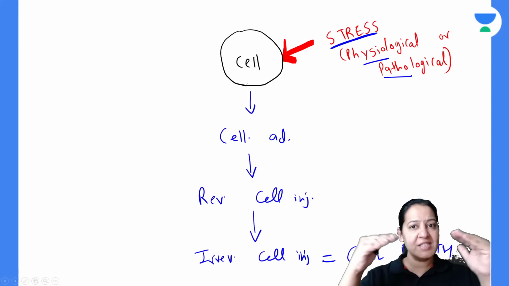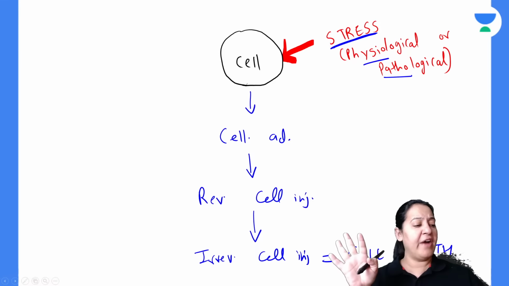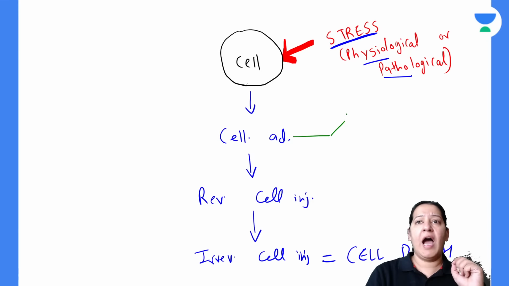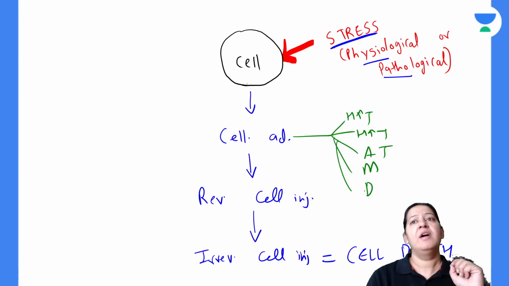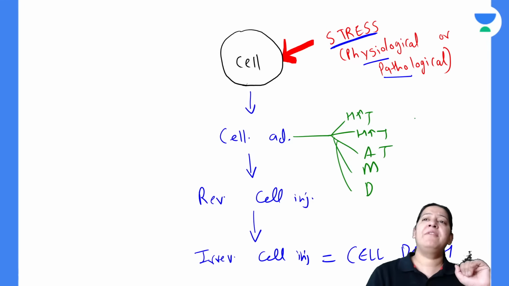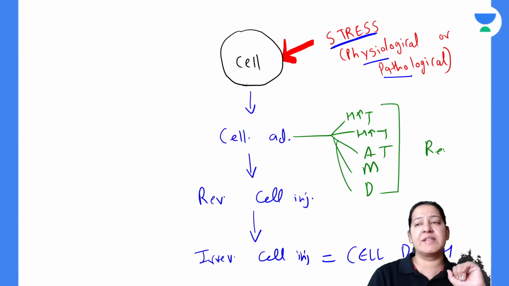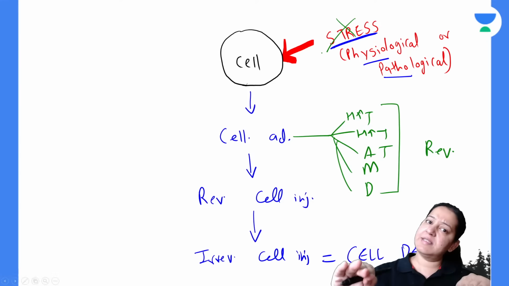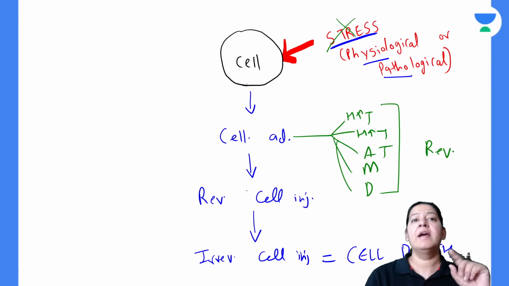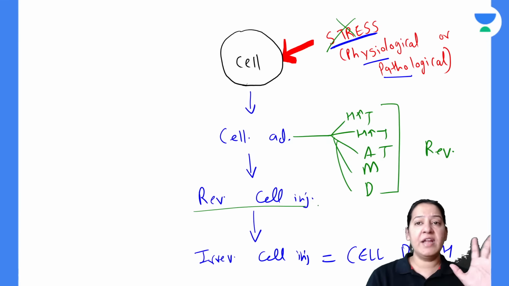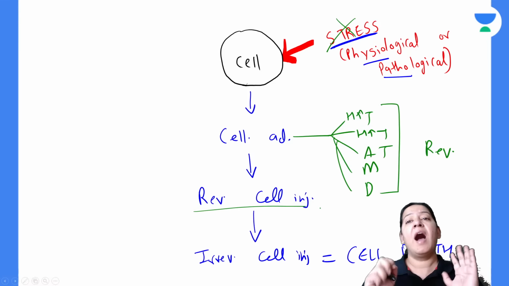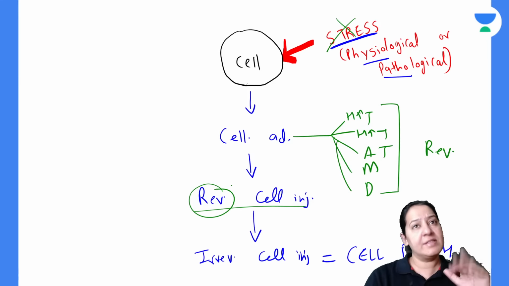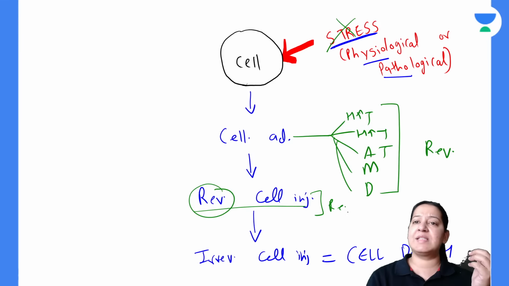So can I say the three things are in progressive order? There are five types of cell adaptations: hypertrophy, hyperplasia, atrophy, metaplasia and dysplasia. We have seen the differences between them, and we have seen that all cell adaptations are reversible. Once you remove the stress, the cell will be normal again. The second is reversible cell injury. Yesterday we saw the five mechanisms of cell injury. Again, as the name indicates, it is reversible. Once you remove the stress, the cell will be normal again.